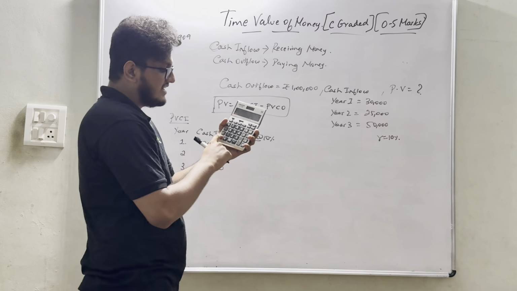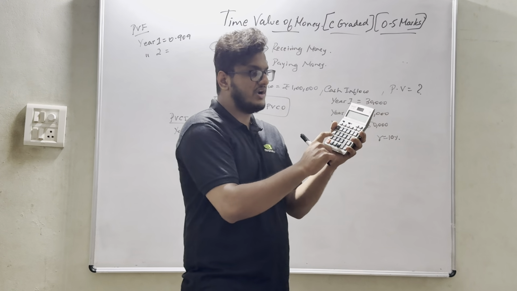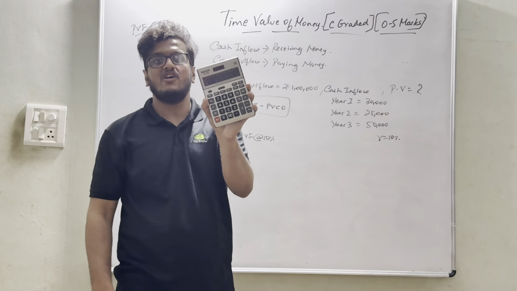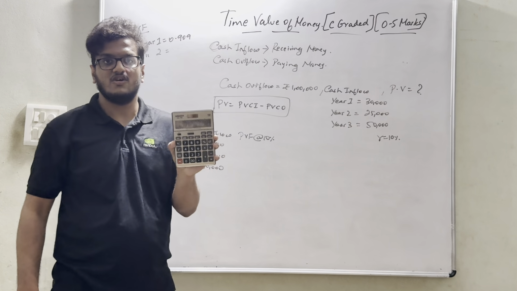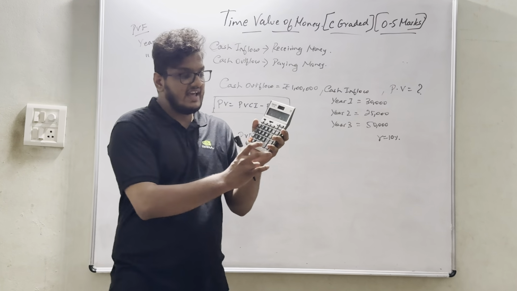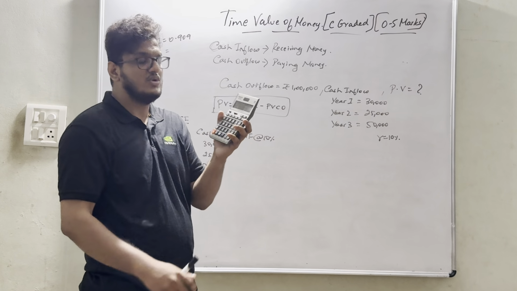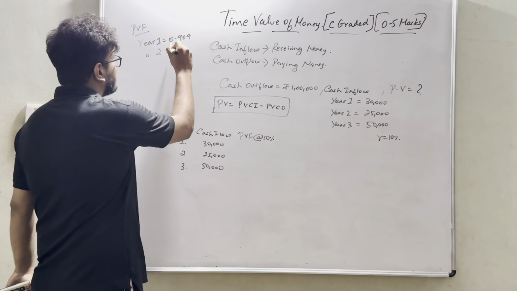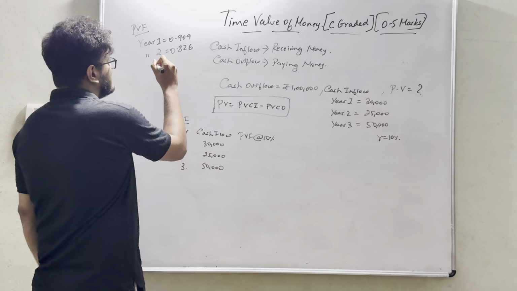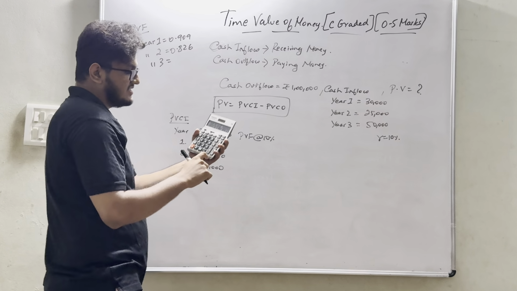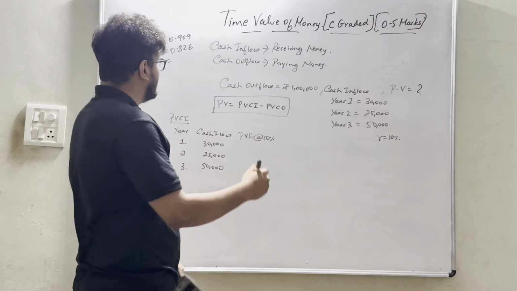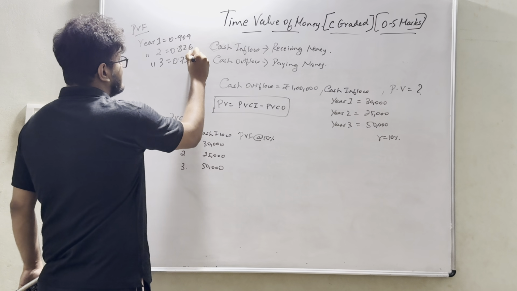Present value factor is nothing but 1 divided by 1.10. First year I got 0.909. If we directly click equal to, I will also get it for the second year, 0.826. At the end of 3 years, how much? Again equal to 0.751.